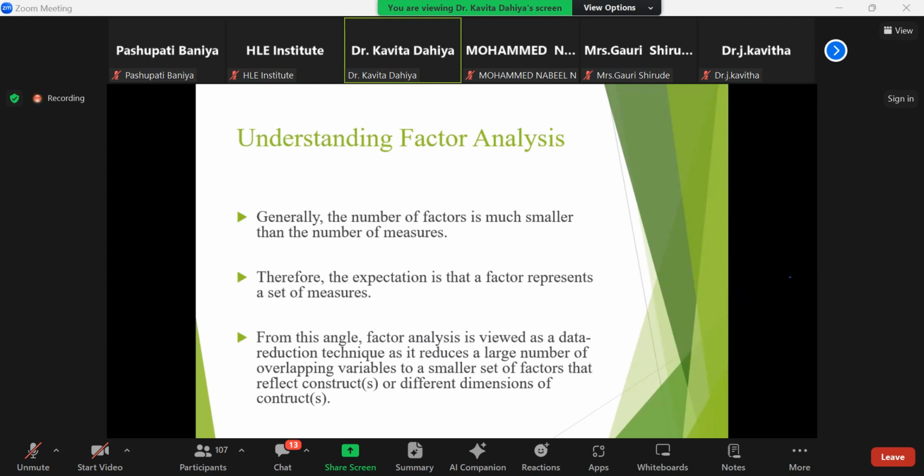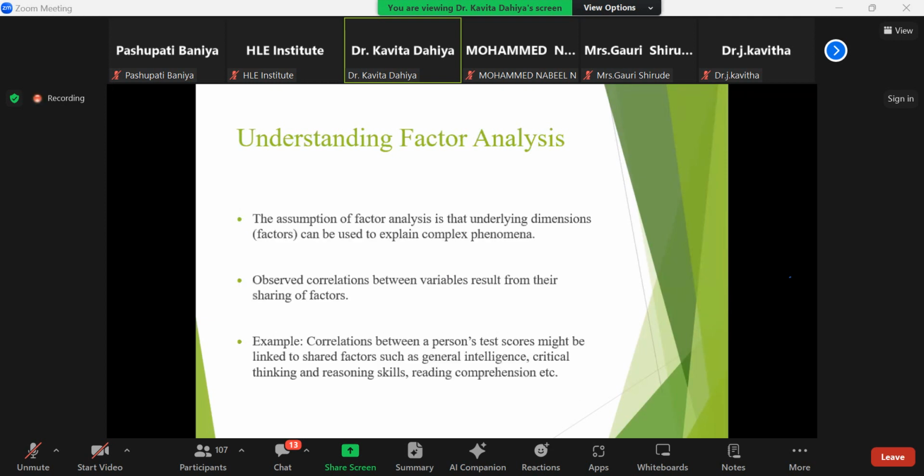Generally, the number of factors is smaller or much smaller than the number of measures. Therefore, the expectation is that a factor represents a set of measures. As I told you, we are classifying 75 variables into 7 variables or 8 variables or 10 variables.